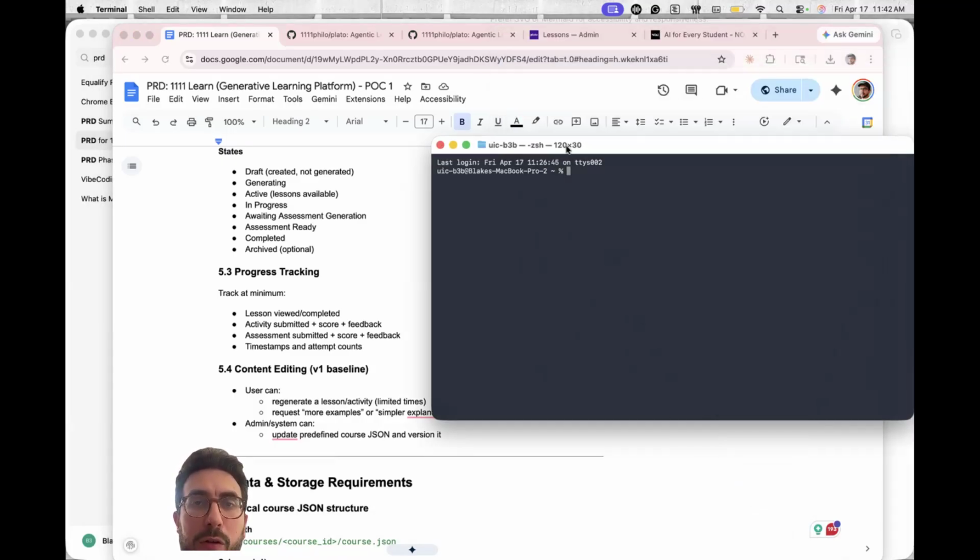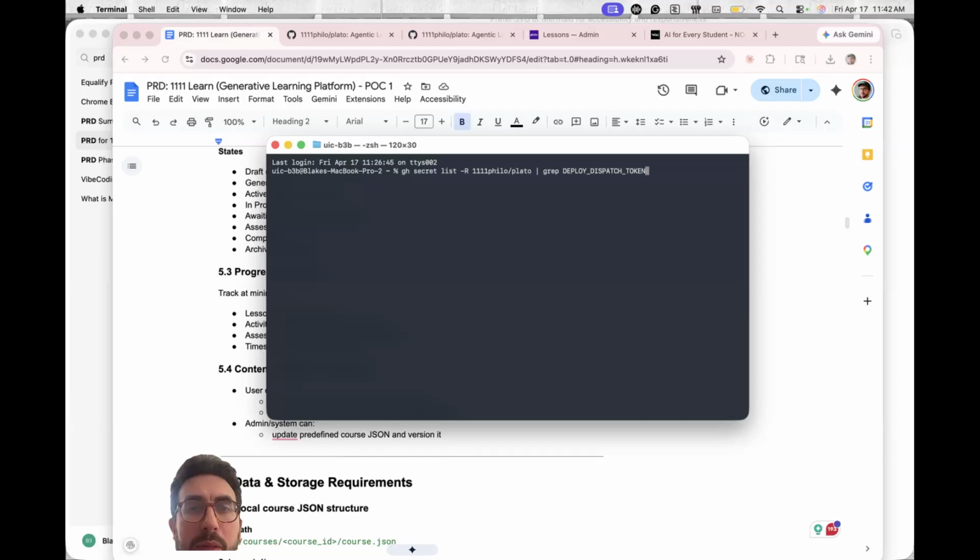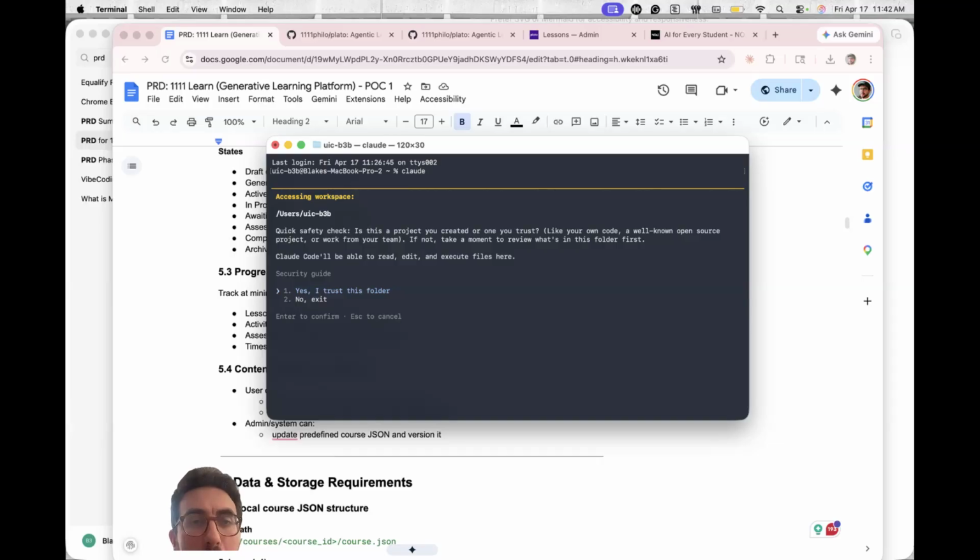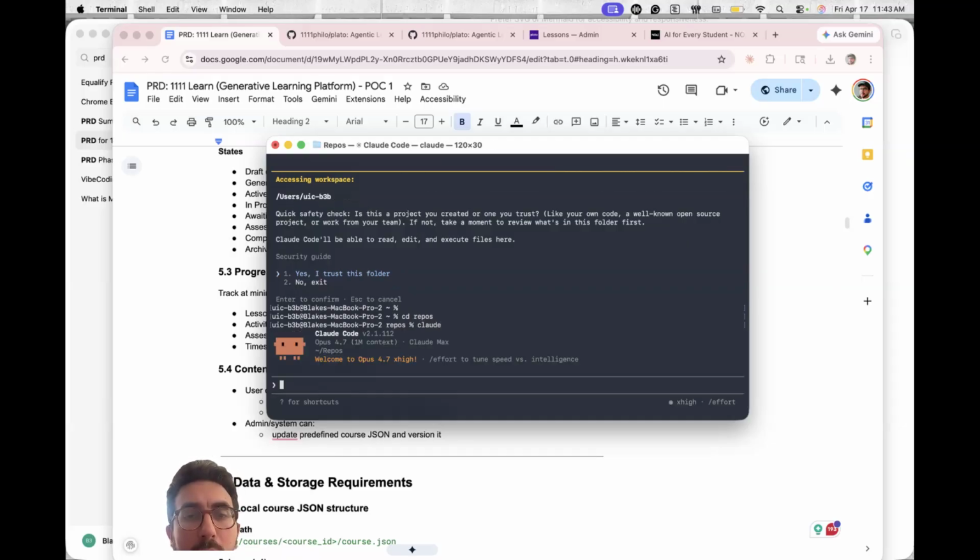And Claude Code, for those who don't know, is just an AI tool that you can use. So you use something called Terminal to type Claude. And let's see, let's get into a file here, CD repos, and then type Claude. And you can just have a conversation with Claude about what is done.